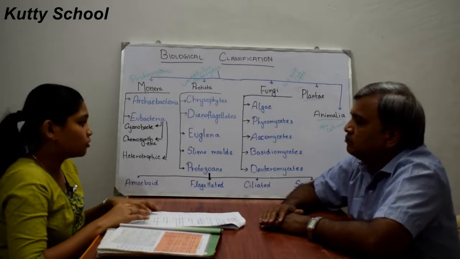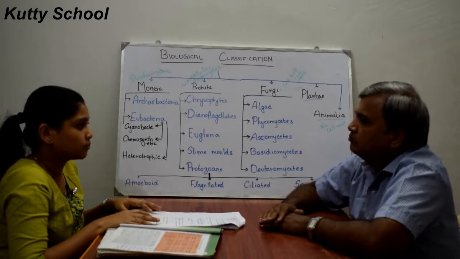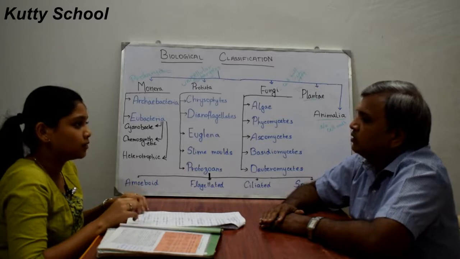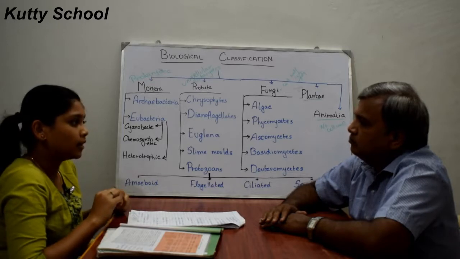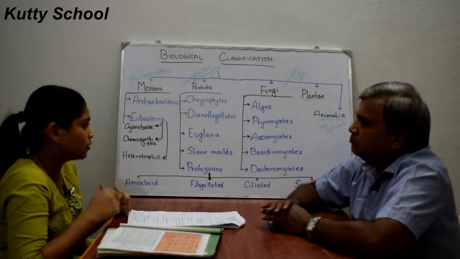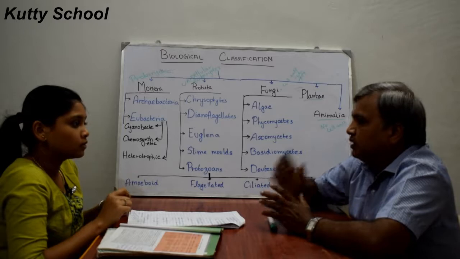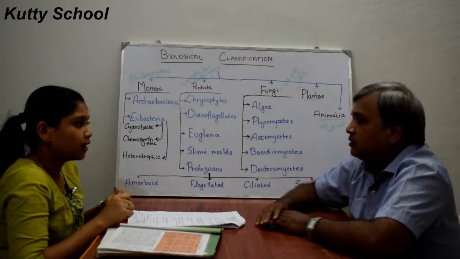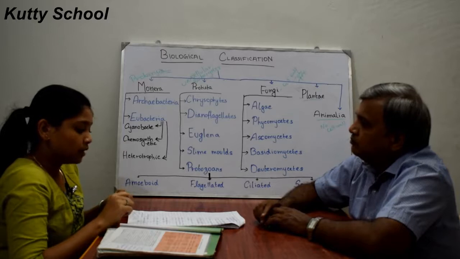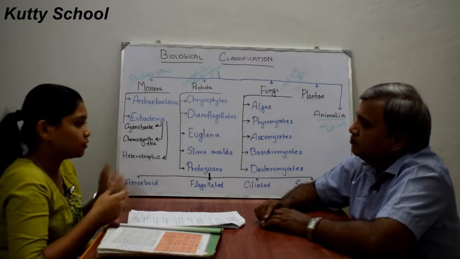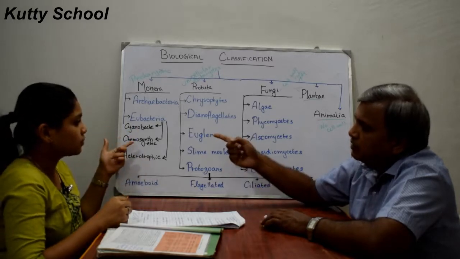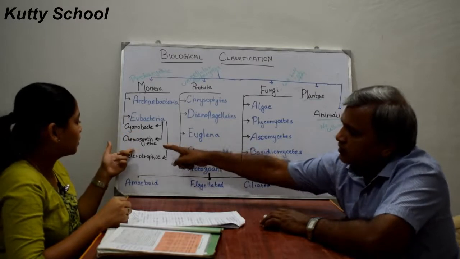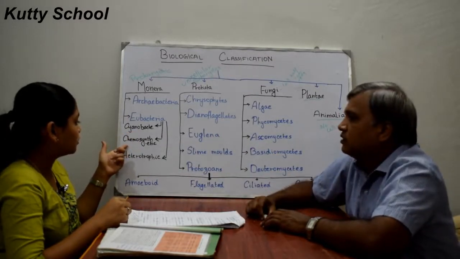The majority of heterotrophic bacteria are decomposers; they decompose dead leaves, dead plants and so on. These heterotrophic bacteria are helpful in making curd from milk. For example, Lactobacillus is a heterotrophic bacteria used to make curd, and also in the production of antibiotics. Some also fix nitrogen, so there are heterotrophic nitrogen fixing bacteria. Cyanobacteria also fix nitrogen.